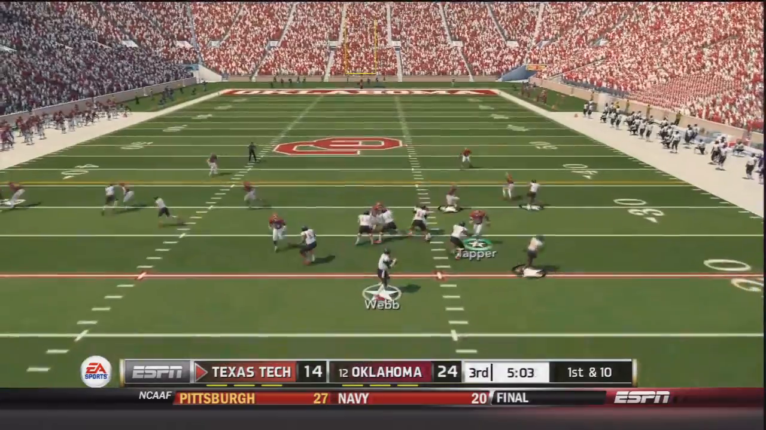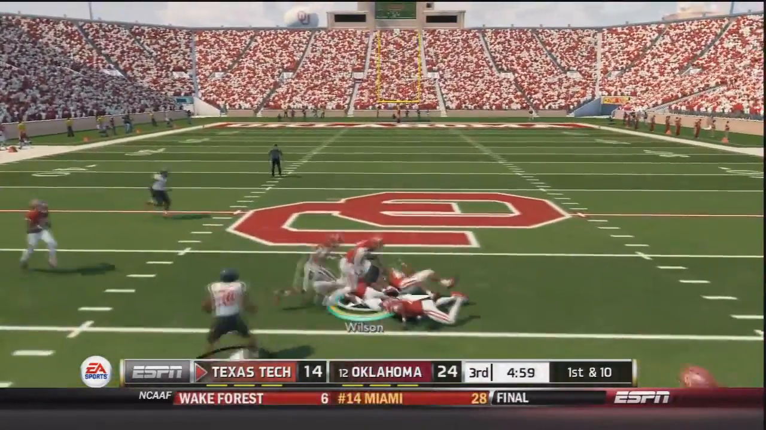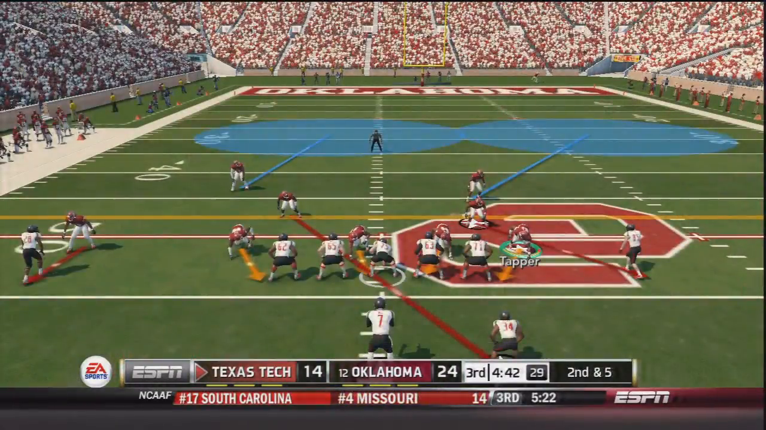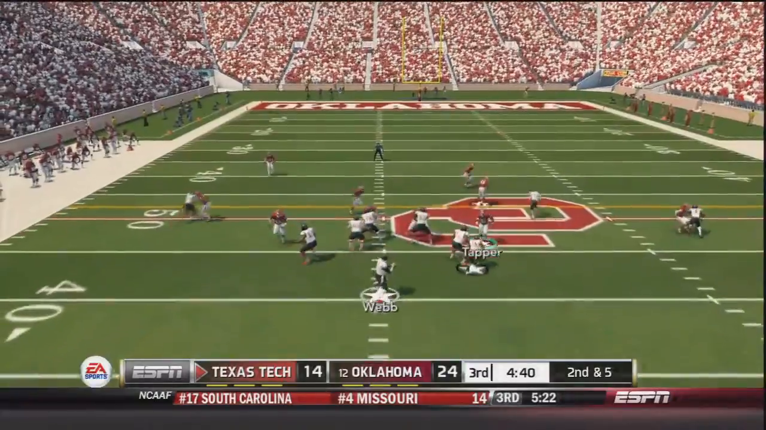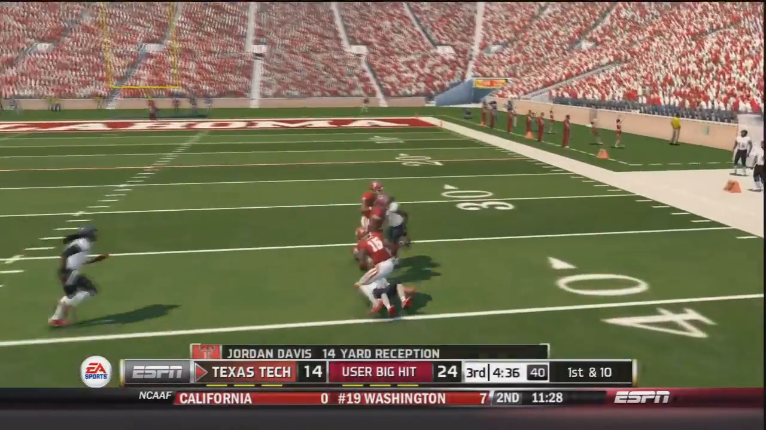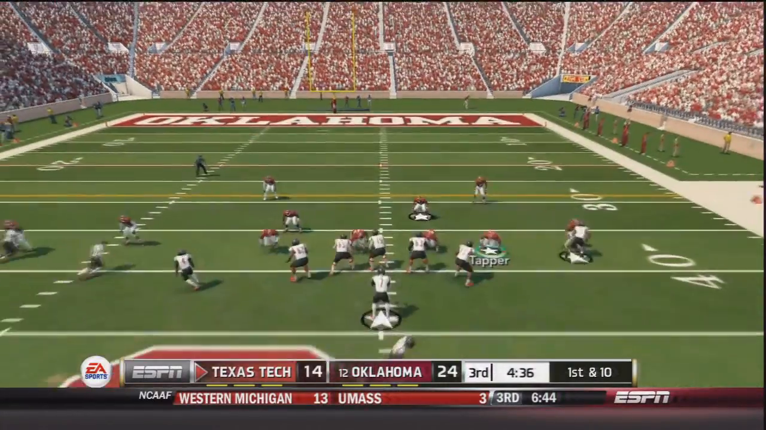Now on 1st and 10. Webb drops back. He throws, and that's going to be caught by Davis before he is brought down after a 16-yard gain. Now 2nd and 5. Webb drops back again from shotgun. He throws, caught by Davis, who was then leveled by Zach Sanchez. Jordan Davis with a 14-yard gain on that one.